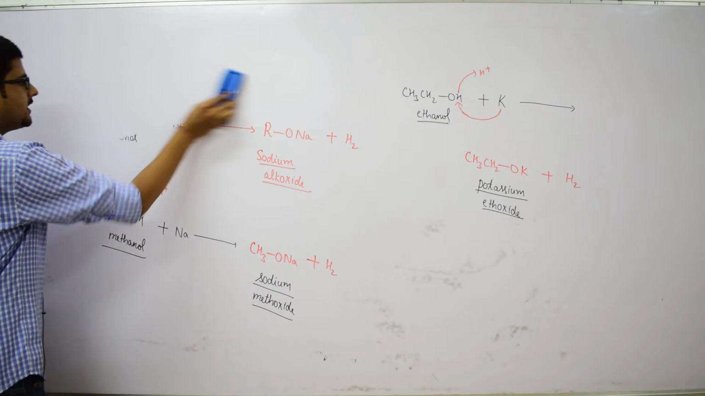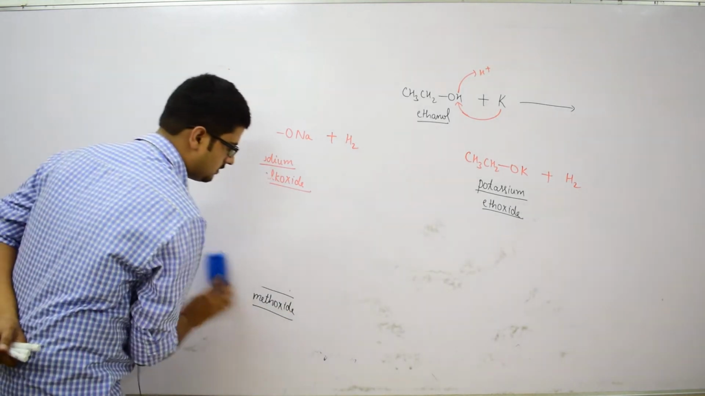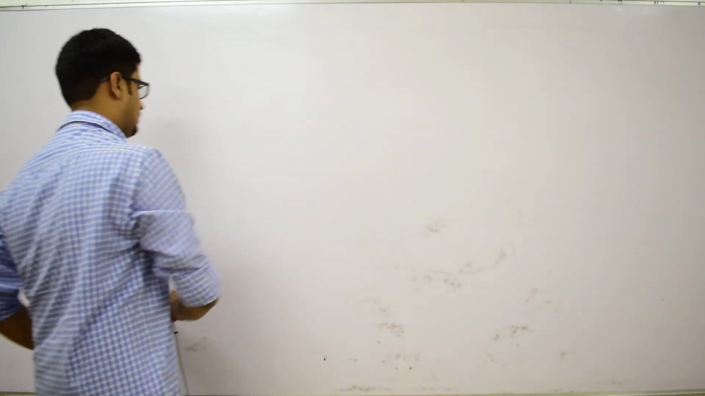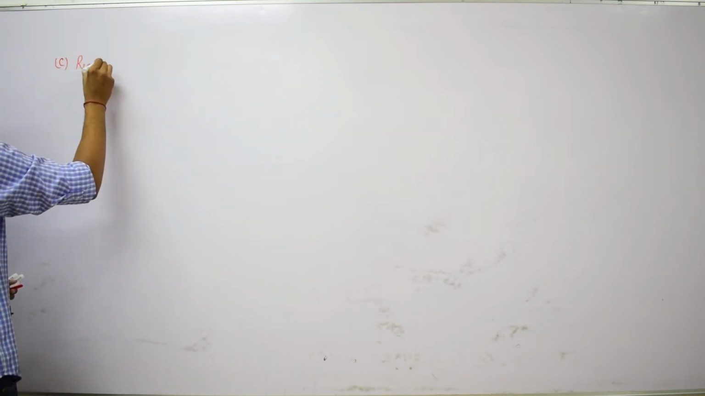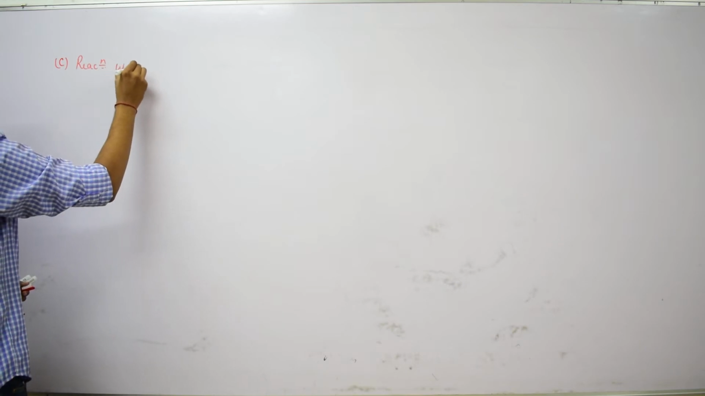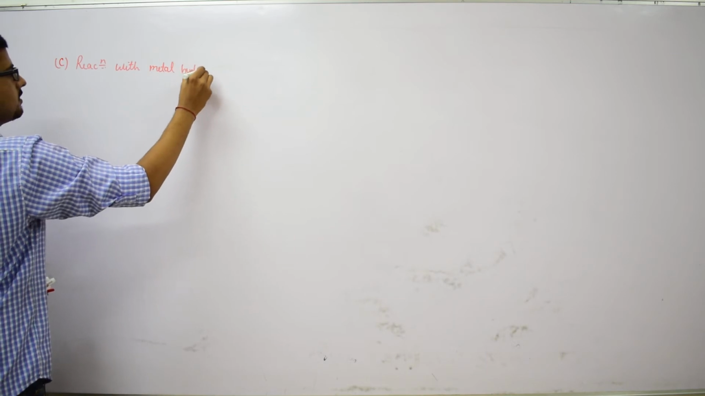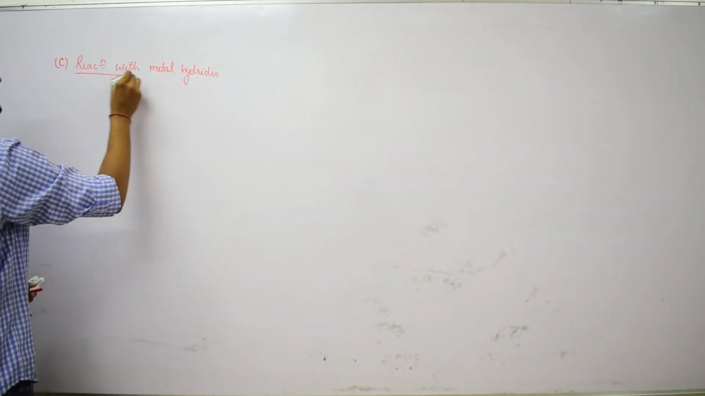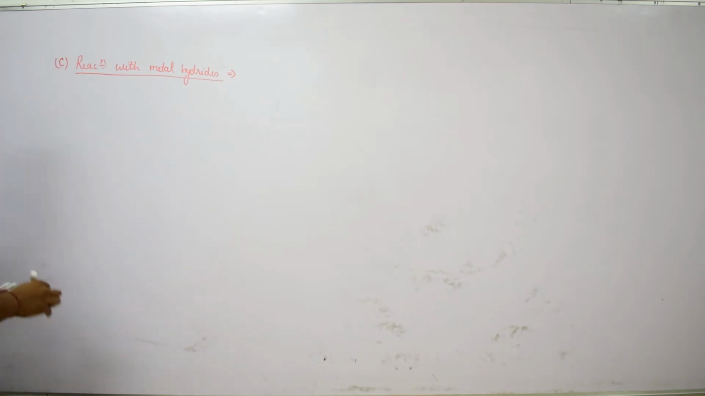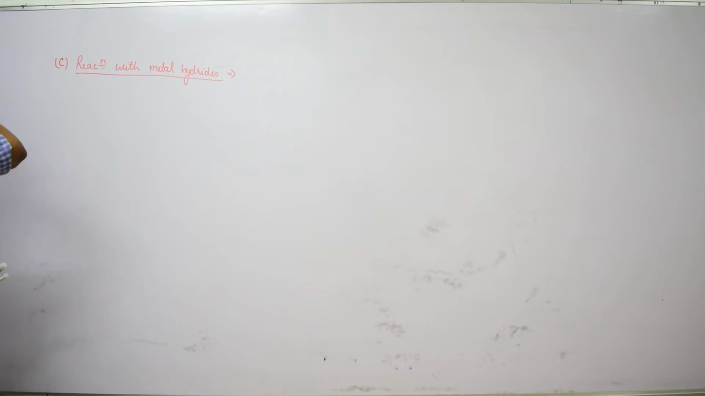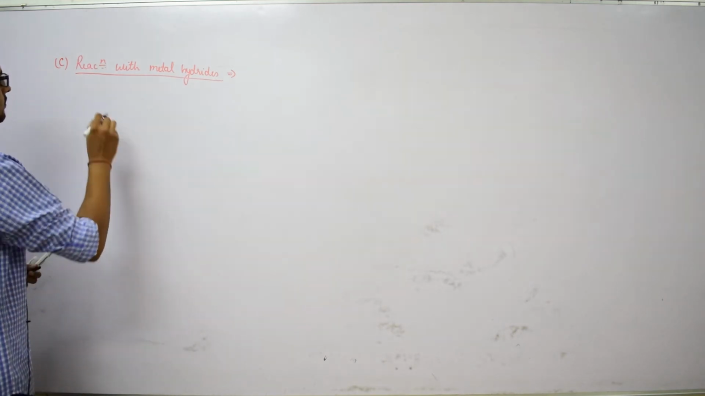Now, let us see the third category of reaction, that is C, reaction with metal hydrides. So, we are going to discuss reaction with metal hydrides. Let us see what kind of reaction this is and what is the mechanism behind this reaction.